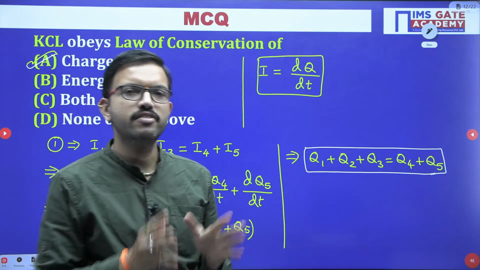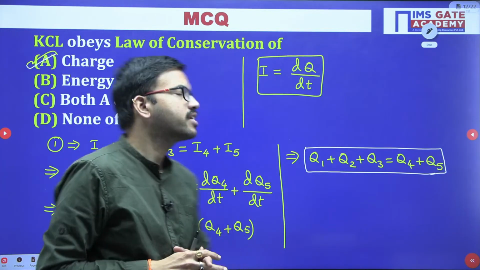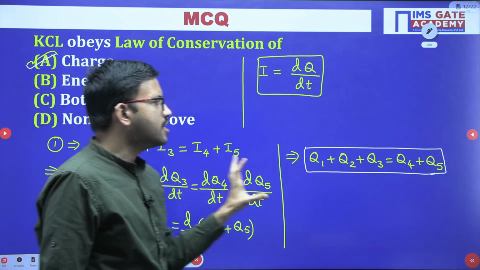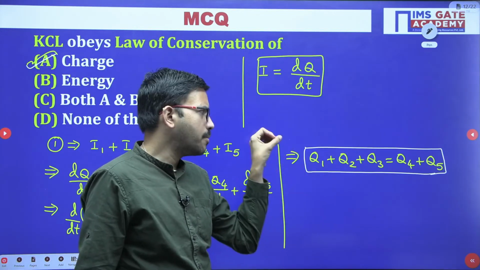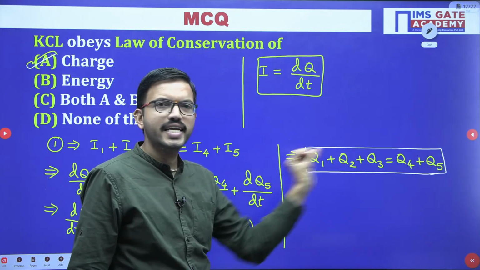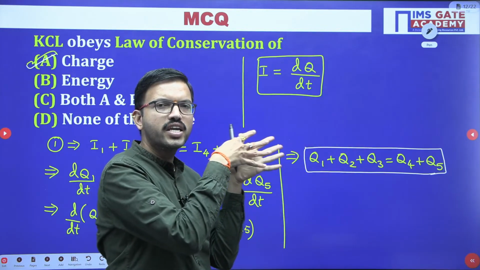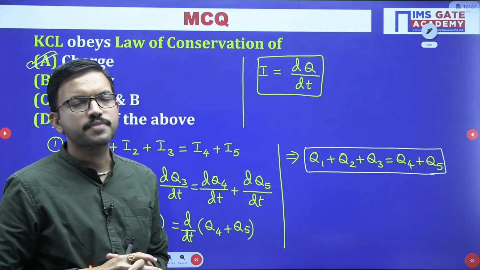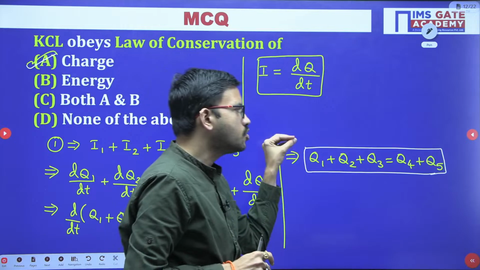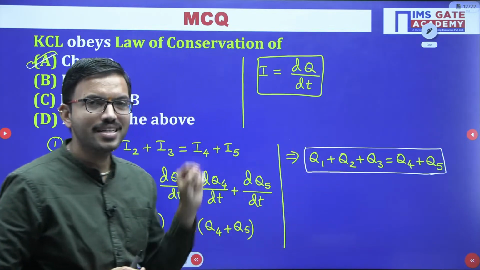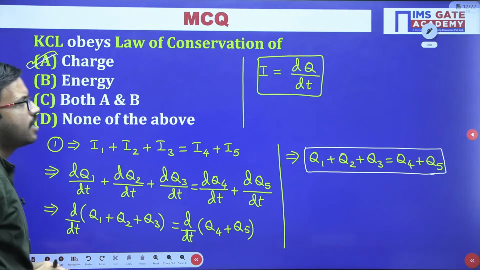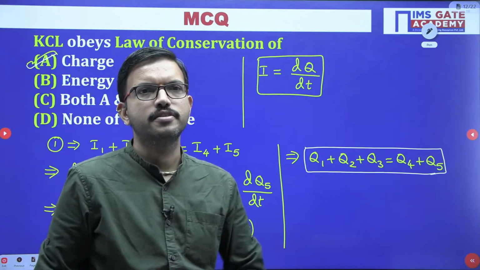It can be converted from one form to another form, etc., right? Similarly here, law of conservation of charge: according to that, whatever the net charge is coming to a particular node, the entire charge is getting distributed, or leaving from that particular node in all the other branches. So that means there is no charge accumulation happening at that particular node. That is the most important thing. So KCL obeys the law of conservation of charge.